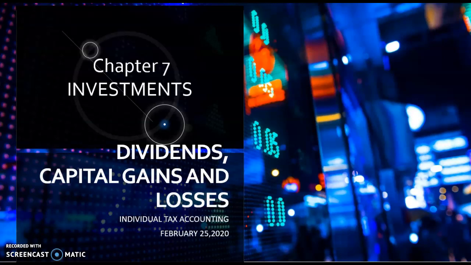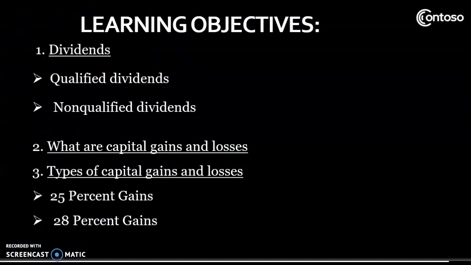Today I'm going to talk about dividends, capital gains, and losses. Learning objectives: dividends, qualified dividends, and non-qualified dividends. What are capital gains and losses? Types of capital gains and losses: 25% gains, 28% gains.